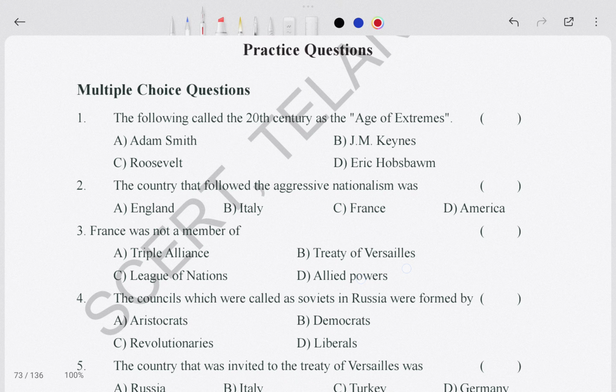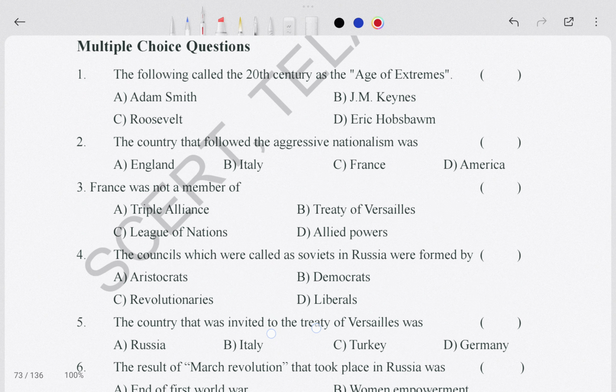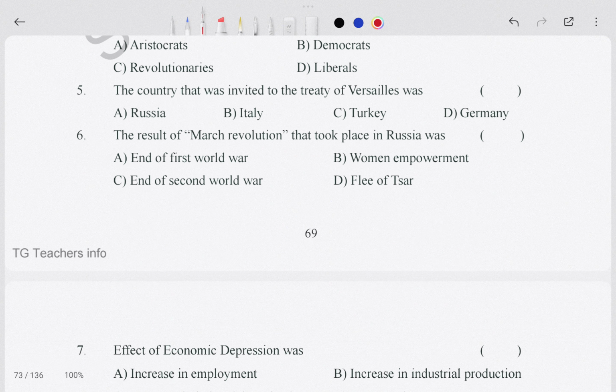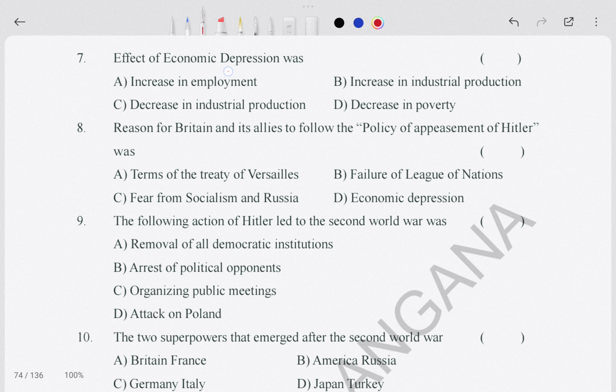Now let's come to practice questions. Here we will see the MCQ questions, like multiple choice questions. One MCQ is: the country following aggressive nationalism that was not a member of the alliance was France. Such types of questions are given. Then you will see the effect of the economic depression on Britain, and the alliance that followed the policy of appeasement, and the appearance of Hitler.